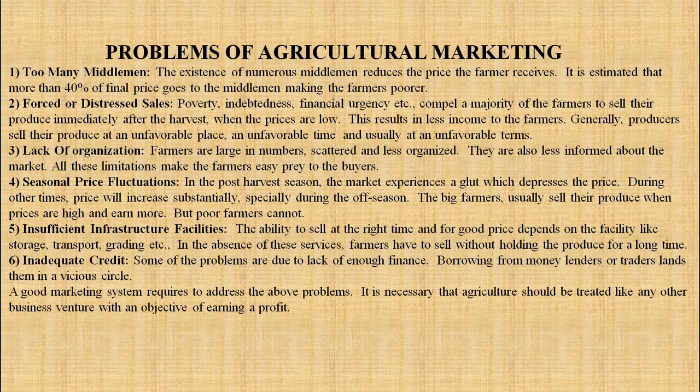Fourth point, seasonal price fluctuations. In the post-harvest season, the market experiences a glut which depresses the price. During other times, prices will increase substantially, especially during the off-season. The big farmers usually sell their produce when the prices are high and earn more, but poor farmers cannot.